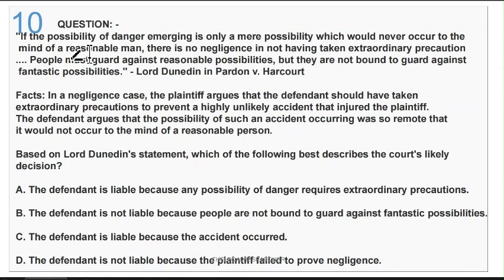So let's read it. This is a statement. I have intentionally given this statement in this question: Lord Dundon in Pardon versus Hard Court. This statement was in the footnote of the book. I have gone into such detail to help you, so you have to at least do hard work. This statement could be asked in any mains or pre-examination as well. You have to be ready for that.